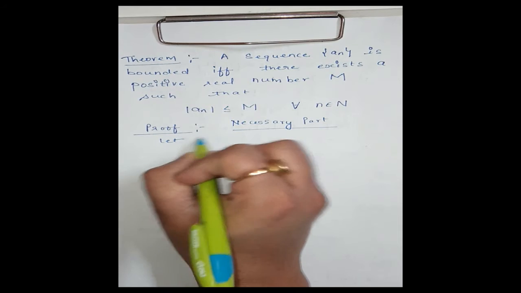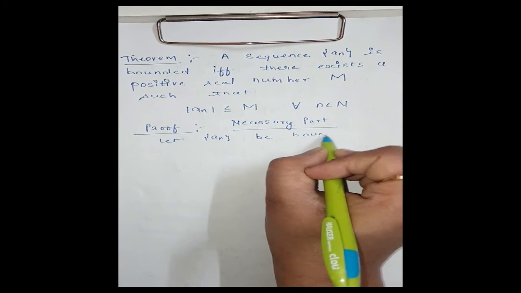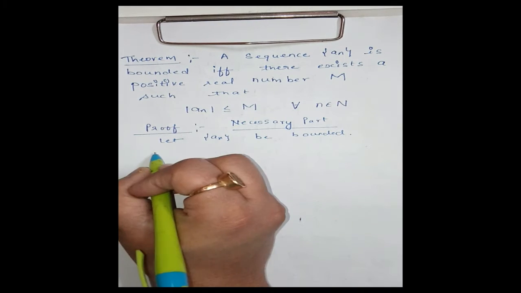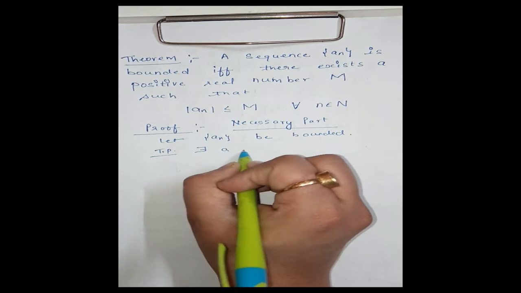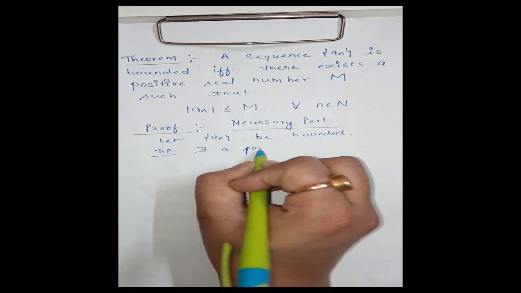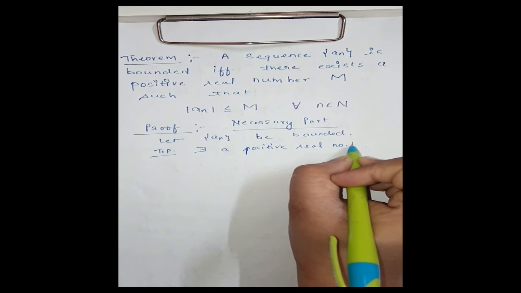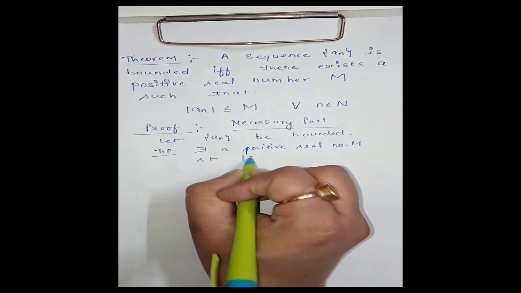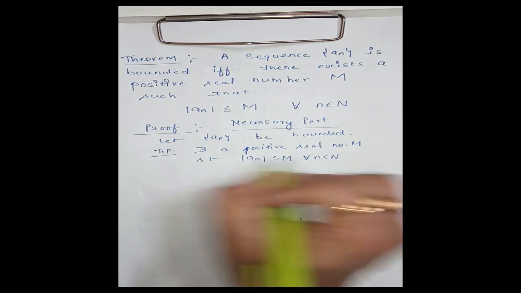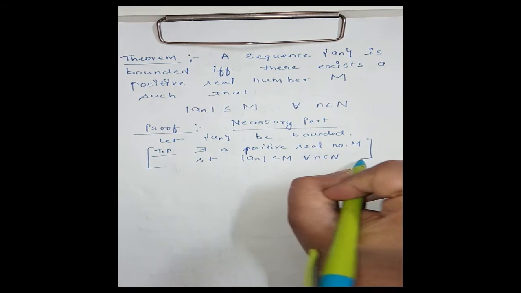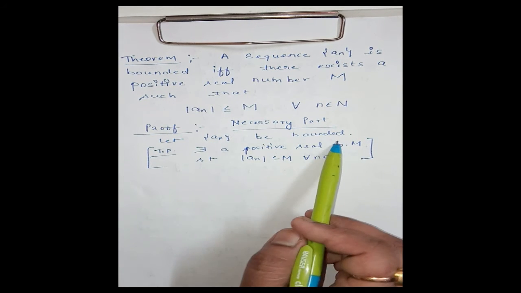Let the sequence an be bounded. Okay, first part. Now we have to prove there exists a positive real number M such that mod an is less than or equal to M for every n belonging to N. Okay, we want to prove this. And we have assumed that sequence an is bounded.